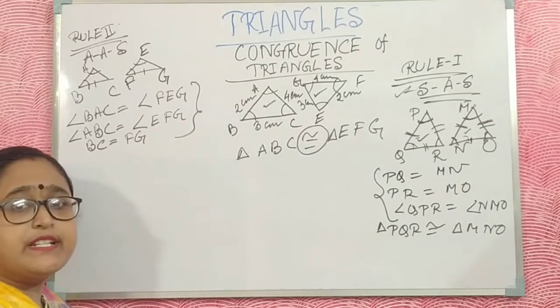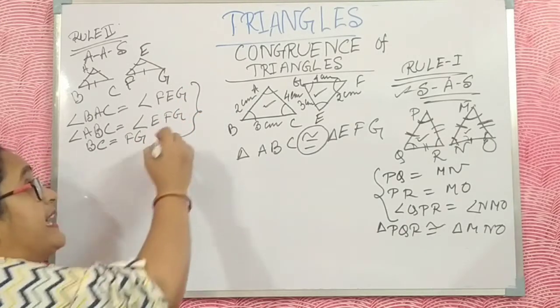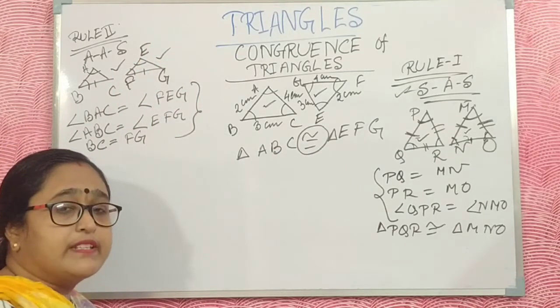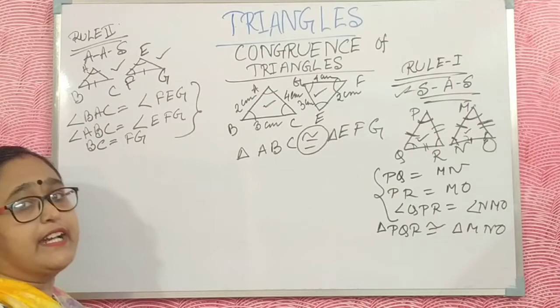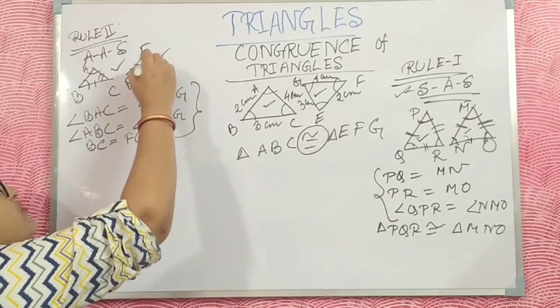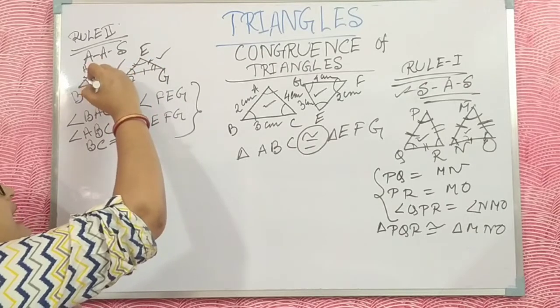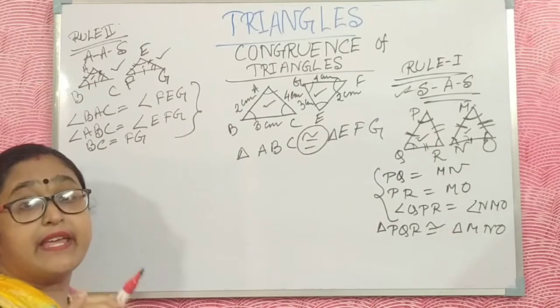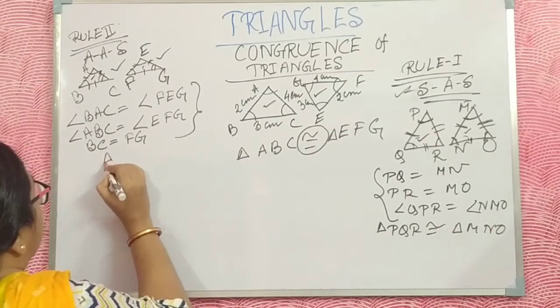If these three criteria match, then the two triangles are congruent. Automatically the third angle is equal, the other two sides are equal, and the area is equal. The two triangles are just the same. This is the congruency.